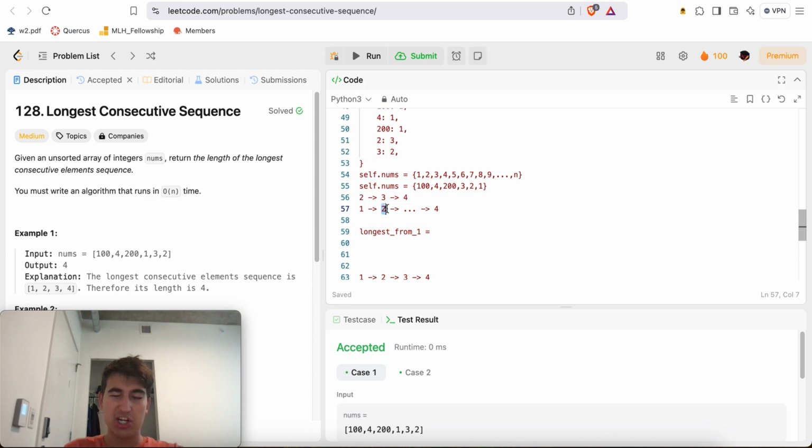If I know the length of the longest chain starting from 2 is equal to 3, and by the way, I say longest, but there is only one chain from every number. It's just me using language here. But the length of the longest chain from 2, we've already computed to be 3.